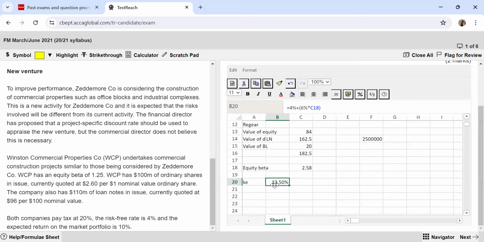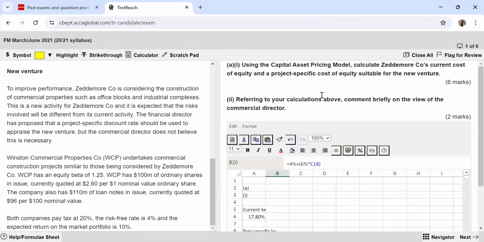So if you continue to appraise the project using the same existing cost of equity, which is something that the commercial director is advising, this would result in an overstatement of the NPV, because if you use a lower rate, you get a higher NPV. So this leads to overstatement of your NPV. And if at all you're using such a low rate, then you may also end up taking an incorrect decision. So this is what you will write for the comment for 2 marks over here.